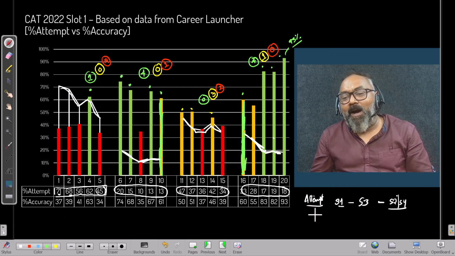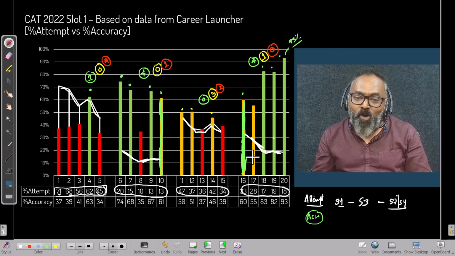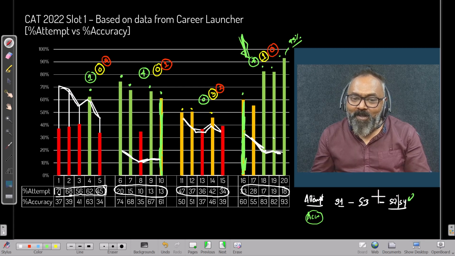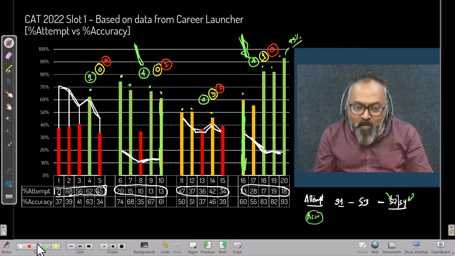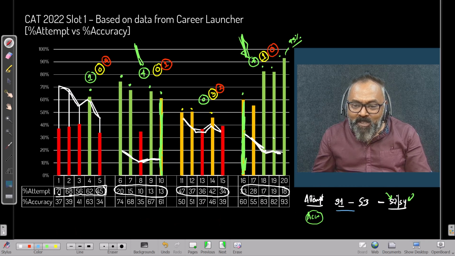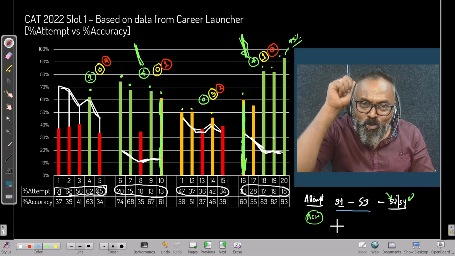Look at how many greens we find. Accuracy wise, according to this data, the easiest sets, with 4 greens each, are set number 4 and set number 2. But for some reason, people looked at set number 1 and set number 3, and let me show you why.